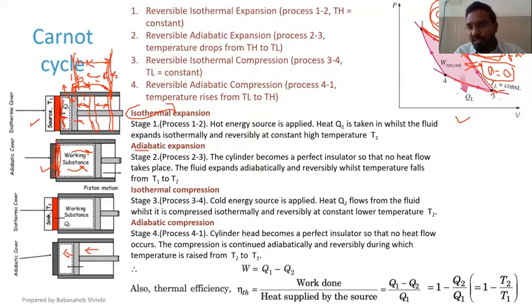3 to 4 is isothermal compression. So the temperature should remain constant, and the process should occur extremely slowly, whereas 4 to 1 compression is adiabatic, so heat transfer should be 0, and so the process should occur extremely fast. So while it is returning from this BDC to TDC, from here to somewhere here, it should move extremely slowly, and from here to here, it should move extremely fast.